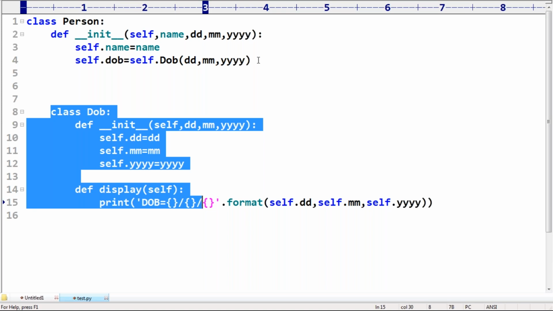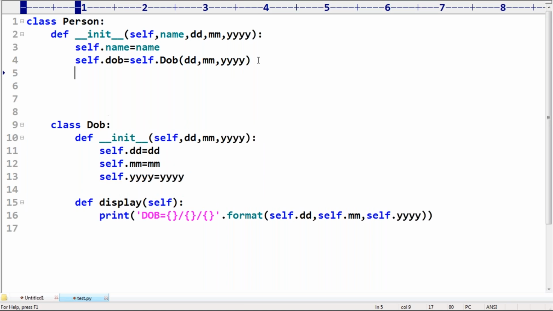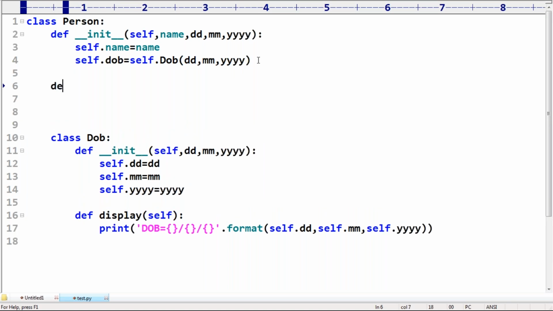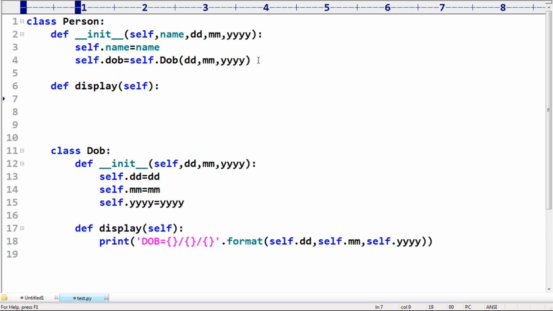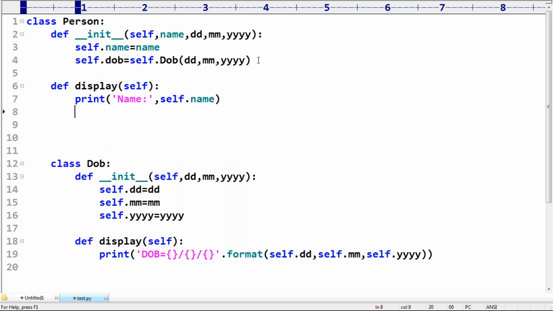Okay. Now here, def display(self). What I want to take is print name, self.name, sir.